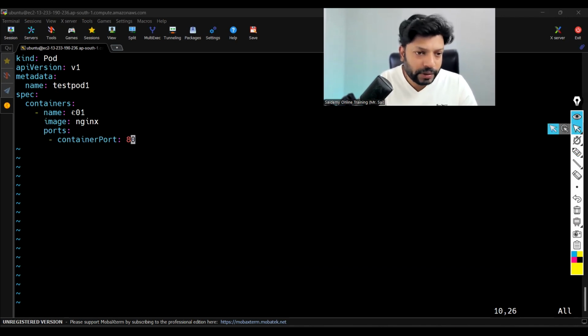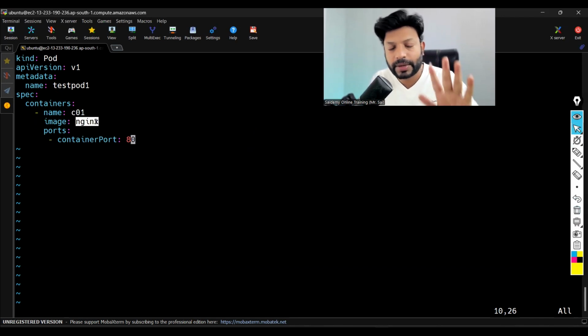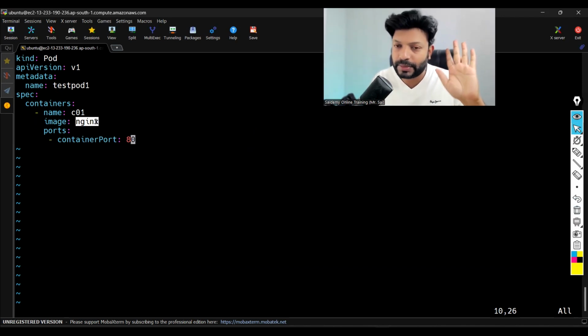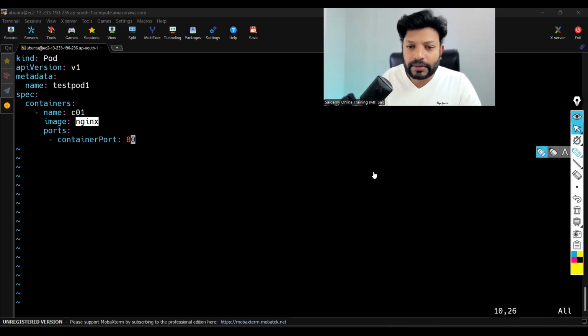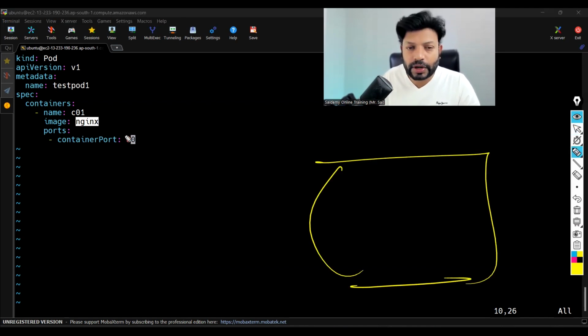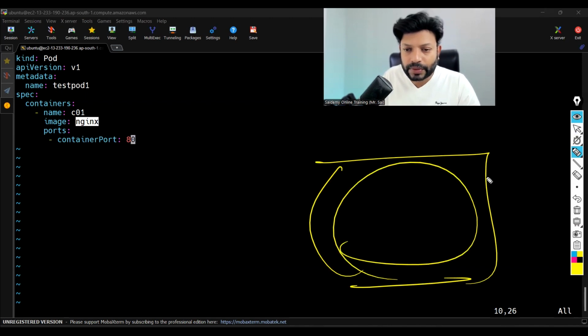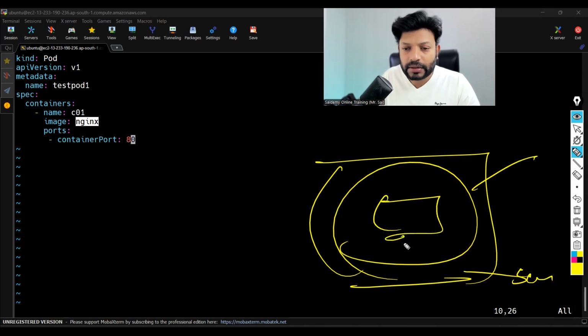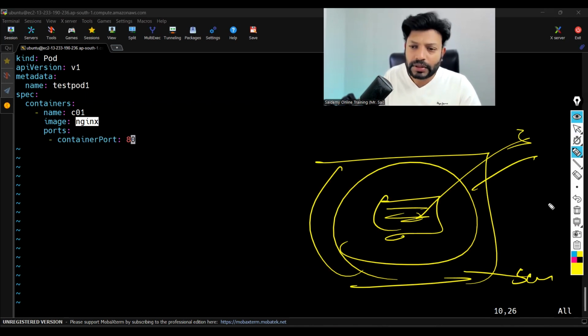So this particular pod is having a container called C01 with Nginx. What is Nginx? It is also the same as HTTPD, what we discussed earlier, but it belongs to another company. That means if you take any one machine and install the Nginx package, the service will be started, and if you keep an index file, whatever content you put, we can see in browsers. Same as HTTPD, it's a competitor. Nginx belongs to one company, HTTPD belongs to another company. That's the only difference.